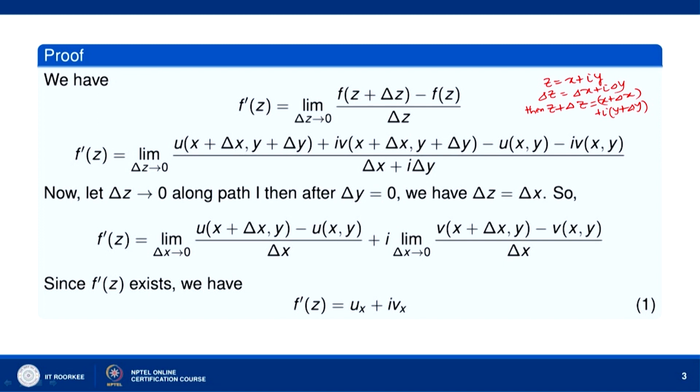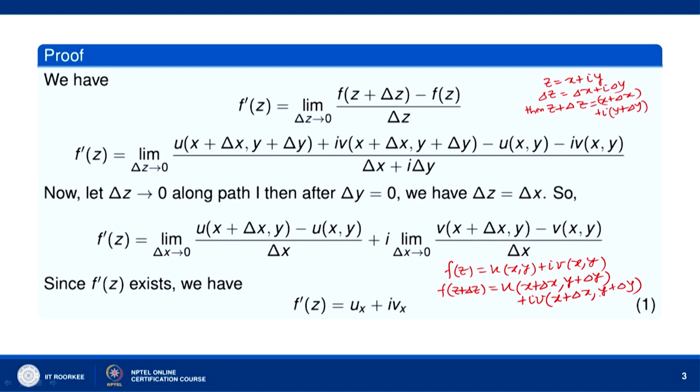And so f(z) being u(x,y) plus i v(x,y) will give us f(z plus delta z) equal to u(x plus delta x, y plus delta y) plus i v(x plus delta x, y plus delta y).